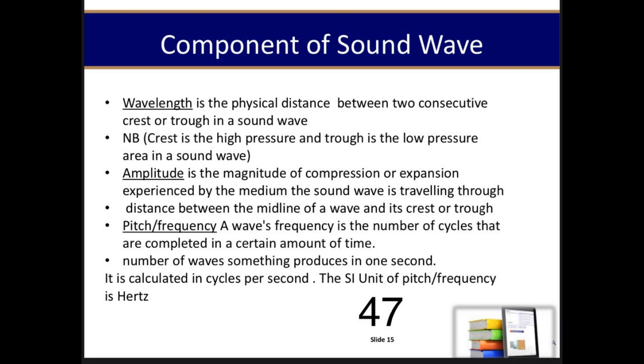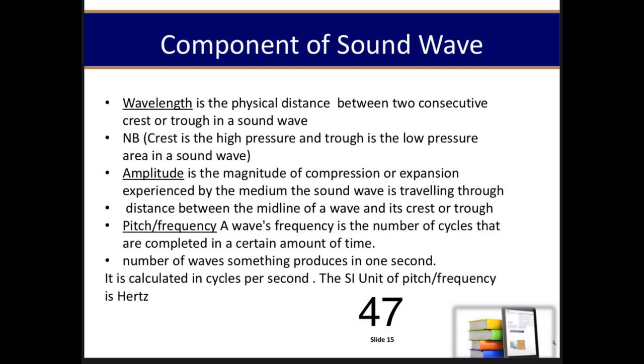Components of a sound wave. A wavelength is the physical distance between two consecutive crests or troughs in a sound wave. NB: crest is the high pressure and trough is the low pressure area in a sound wave. Amplitude is the magnitude of compression or expansion experienced by the medium the sound wave is traveling through, in distance between the midline of a wave and its crest or trough.